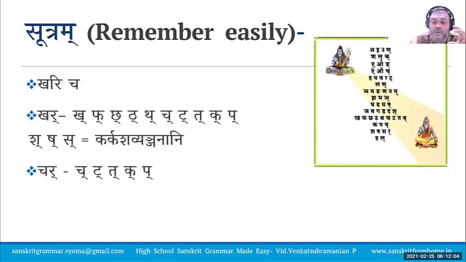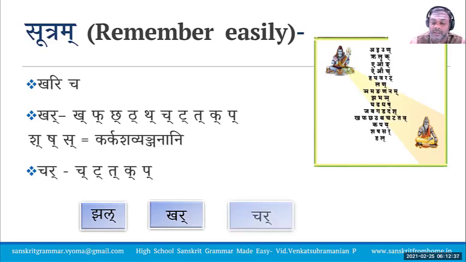Now, as per Maheshwara Sutra, Char represents Shashasa also, but they do not come as Adesha because they get eliminated by or overruled by other Sandhis. That is why we have Char in Chartva Sandhi. The first letter of the Varga comes as Adesha. The left hand side is Jhal Varna actually. In front of Jhal, if Khar is there, you get Char. This is how you can remember.